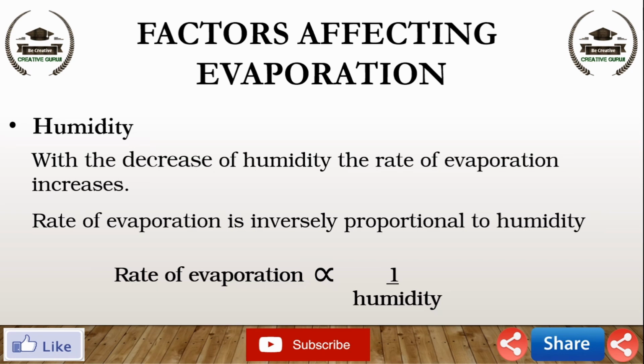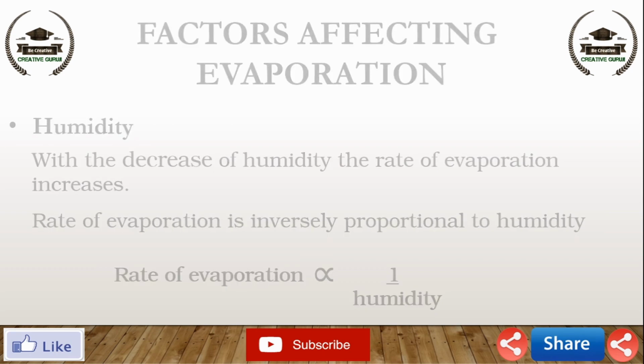If the amount of water in air is already high, the rate of evaporation decreases. Sometimes the nature of a substance also affects the evaporation. Substances with high boiling points will evaporate slowly, while substances with low boiling points will evaporate quickly.